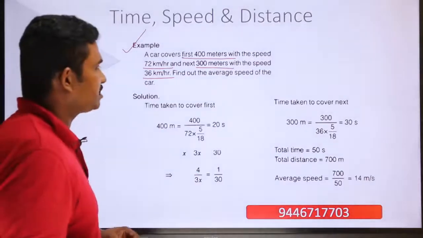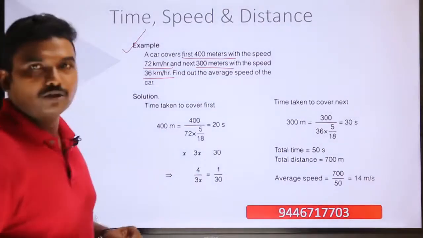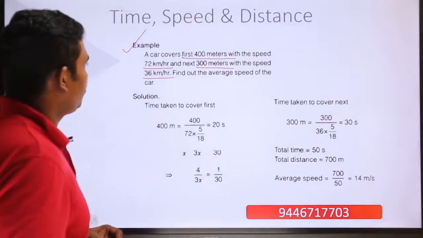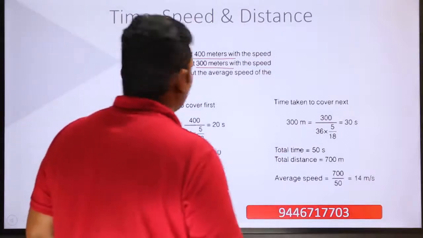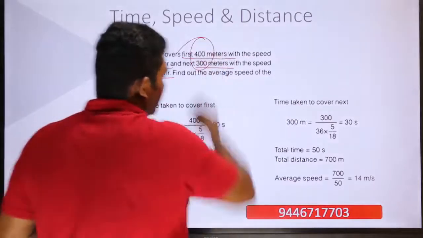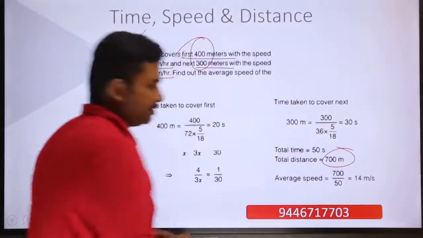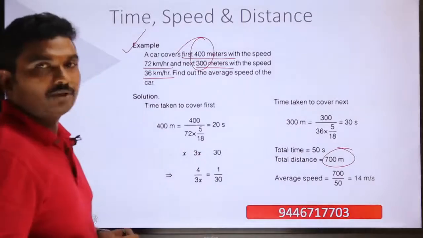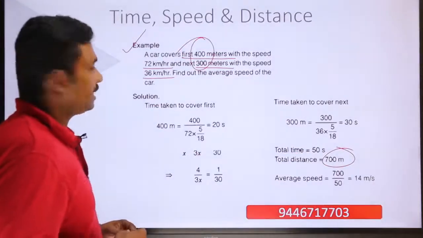So what is average speed? Average speed is equal to total distance divided by total time. And you can see what is the total distance. Total distance is equal to 400 plus 300, which will come to 700 meters. Okay. And now we will have to find out the total time.